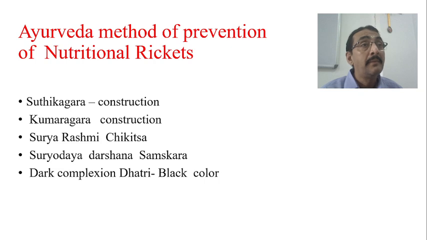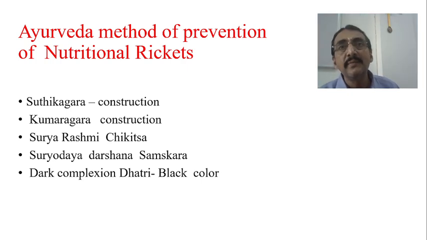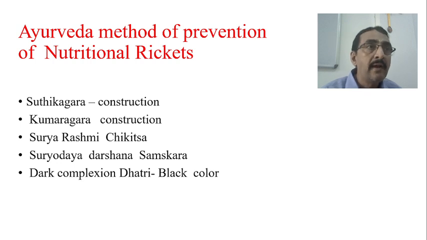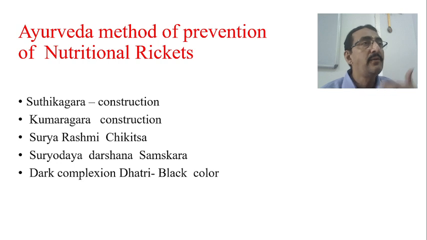But unfortunately, by the time of 1 year the changes have already taken place, and you cannot do much there. The deformity has already taken place. But if you follow these methods, then definitely you will be in a position to prevent nutritional rickets. I am again telling, nutritional rickets, not refractory rickets, nutritional rickets, which is very common. And you can save your baby from so many deformities. So these are the hidden secrets and golden pearls explained in our science, a natural method of prevention of rickets. You need not go for any vitamin D supplements if you follow these methods.